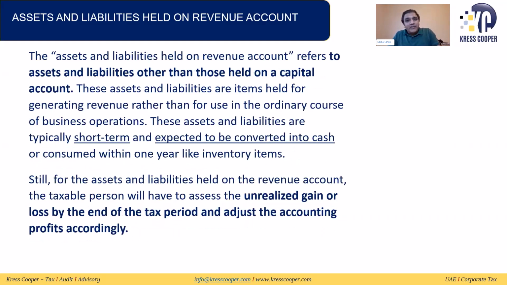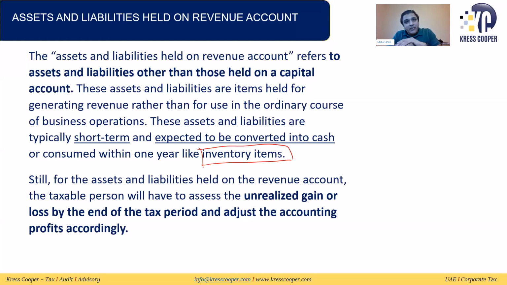Now, assets and liabilities held on the revenue account. These are basically short-term assets and liabilities expected to be converted into cash or consumed within 1 year, like inventory items. Inventory items are assets with a short-term life, and they can be converted into cash within 1 year. So they will be recognized as assets and liabilities held on the revenue account. The assets and liabilities are held for generating revenue rather than for use in the ordinary course of business. So this is called an asset held in the revenue account.